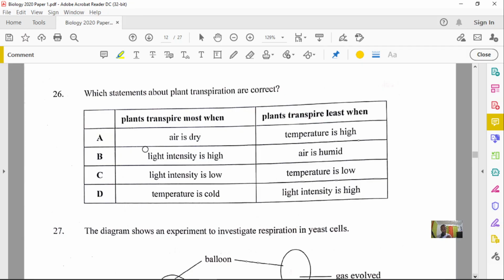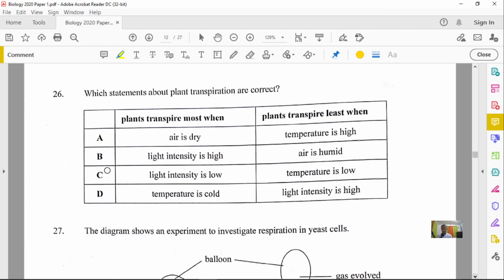Looking now at option B, plants transpire the most when light intensity is high. Yes, because the stomata will become open. Remember, light stimulates the opening of stomata. And least when the air is humid. Humid means a lot of water is in the atmosphere. So if a lot of water is already in the atmosphere, the plant can't lose a lot of water because the air is already saturated with water. So this is a good option here. Option B is good for this.